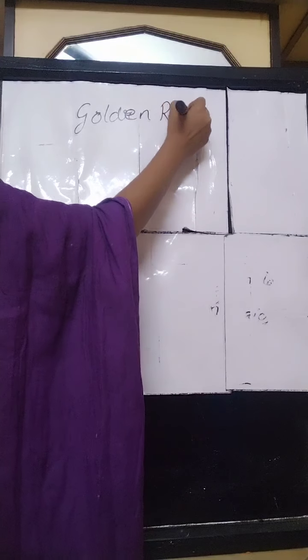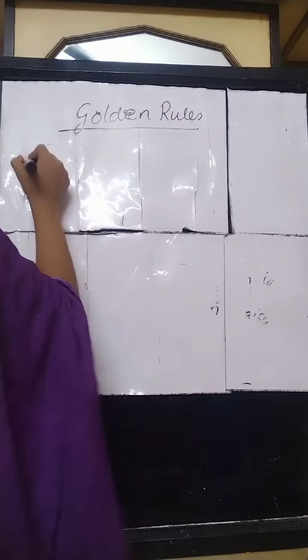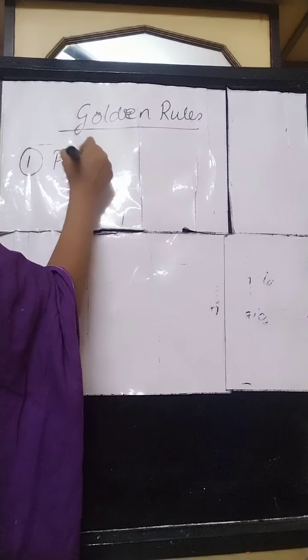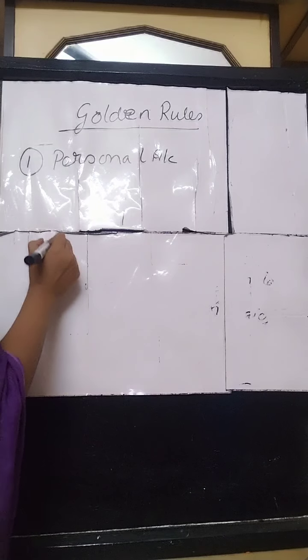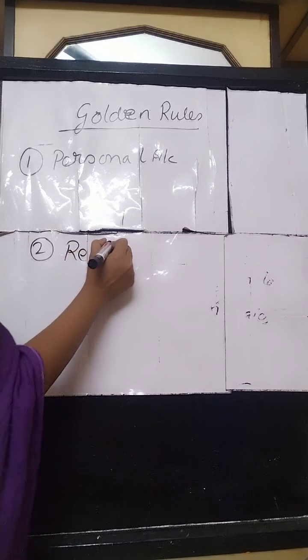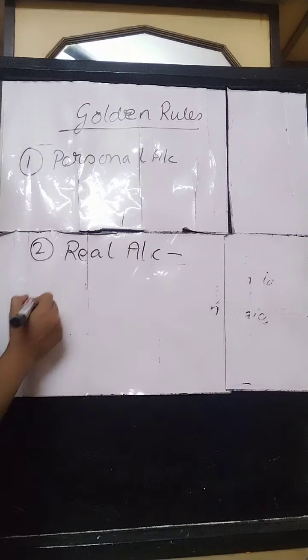What are those? Three rules are there. One is for personal account, one is for real account, and the other one is for nominal account.